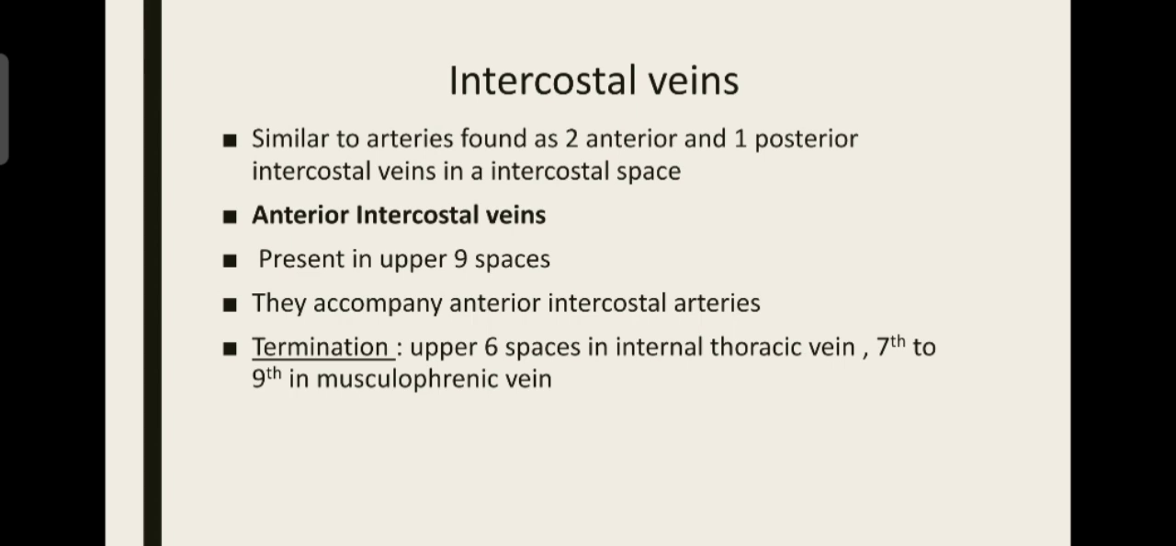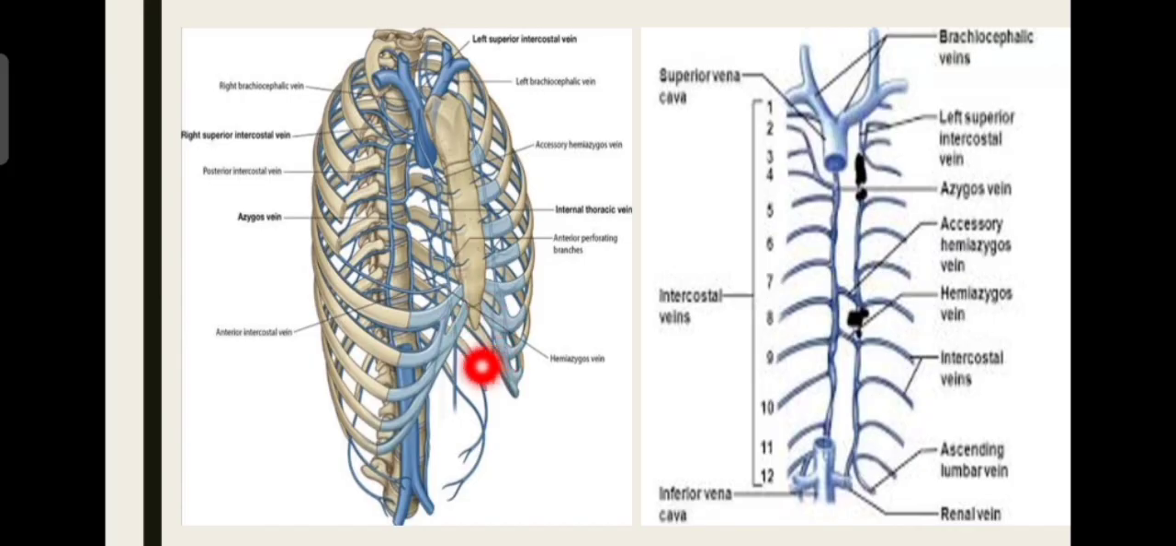Termination. The names which are similar to the artery apply to the vein here. So the upper 6 spaces end in the internal thoracic vein, while the 7th to 9th space end in the musculophrenic vein, which is similar to that of the anterior intercostal arteries. So this is about the anterior intercostal veins. See here, it is divided into superior epigastric and musculophrenic veins. This musculophrenic vein receives the 7th to 9th spaces of intercostal veins. These are the anterior intercostal veins.